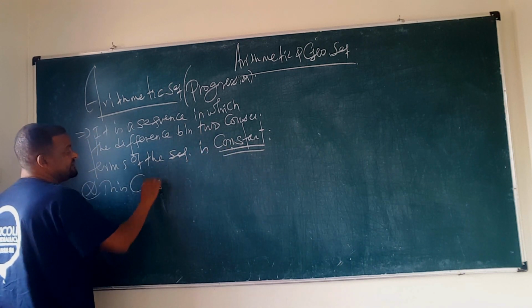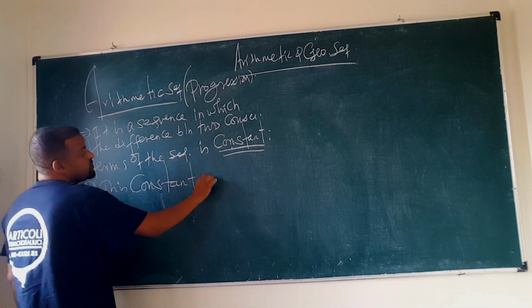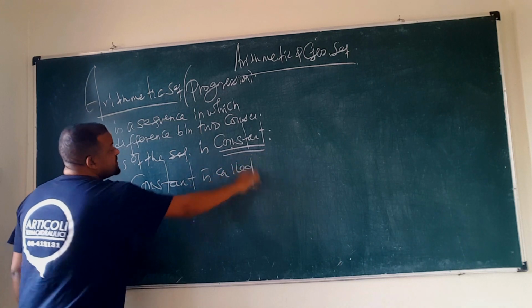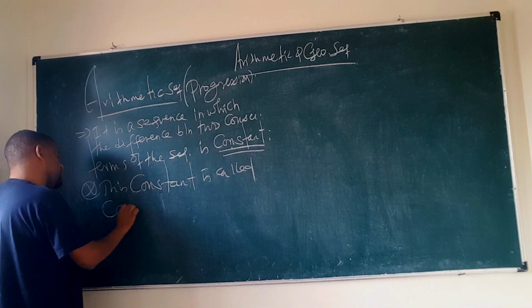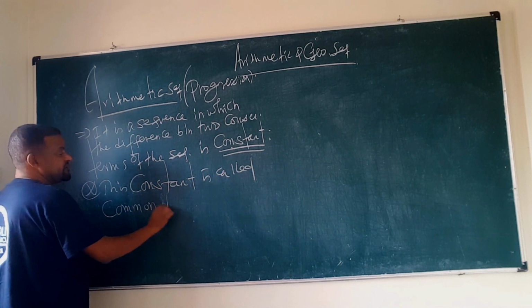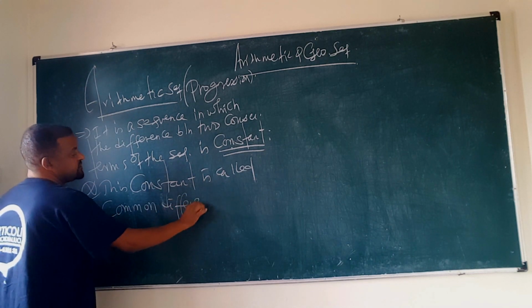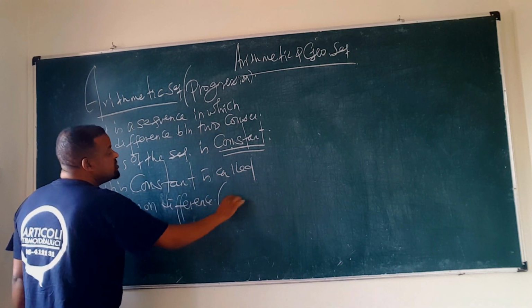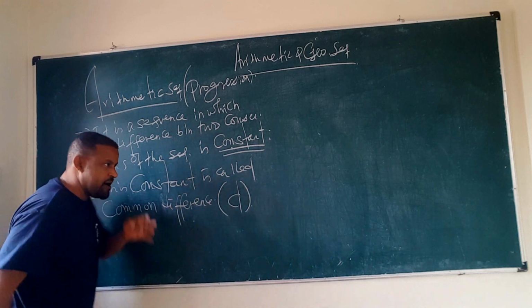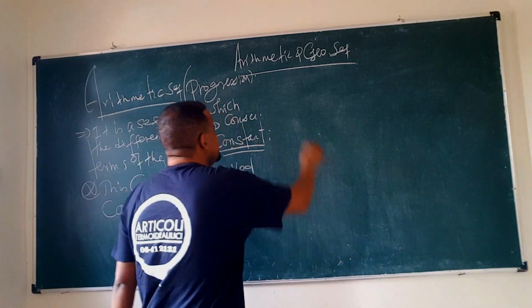This constant is called the common difference, and it is denoted by small d. What does it mean?